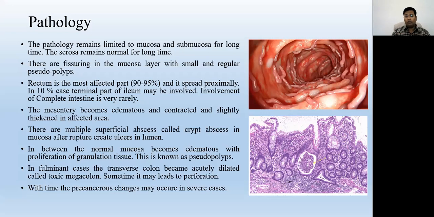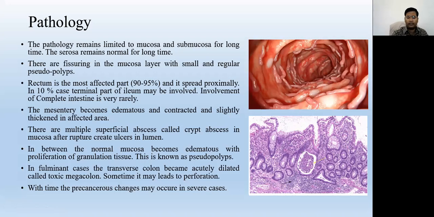And there are multiple superficial abscesses called crypt abscesses in the mucosa. After the rupture of the abscesses, they create ulcers in the lumen. You can see in the microscopic picture of the tissue from the colon, these are the crypt abscesses. Just below the mucosa, there are small abscesses. Later on, the abscess ruptures here and creates deep ulcers in the mucosal layer. So these are called crypt abscesses.